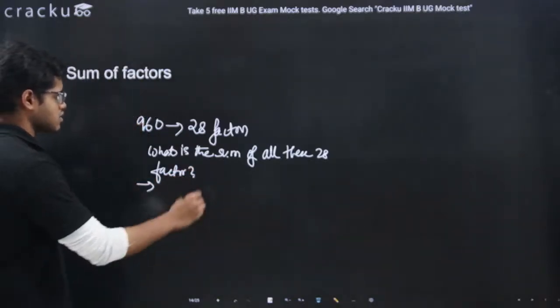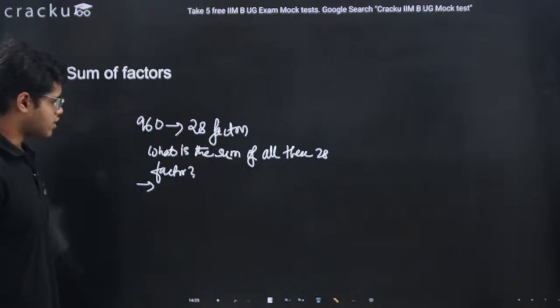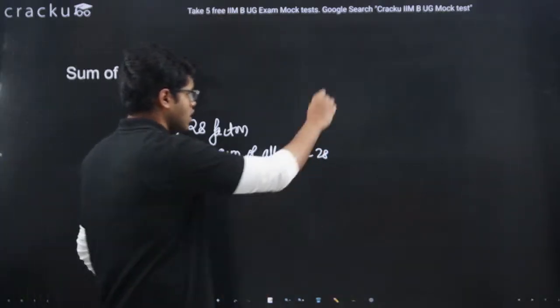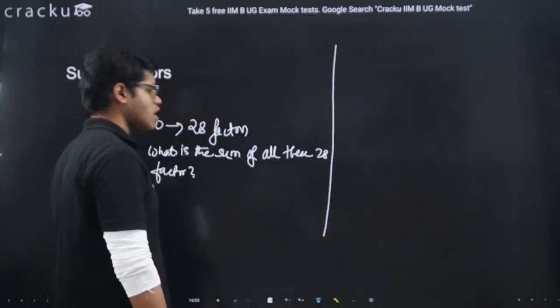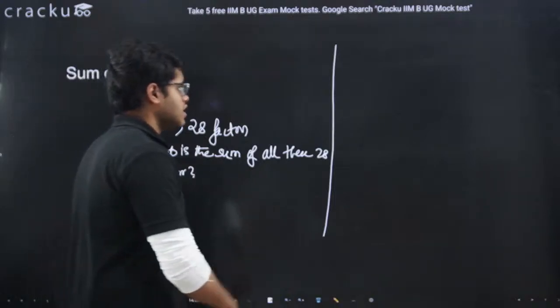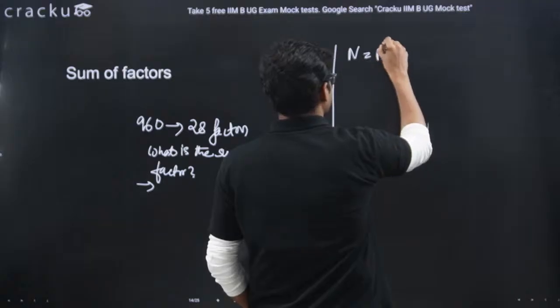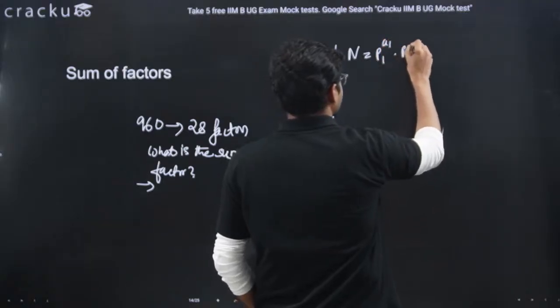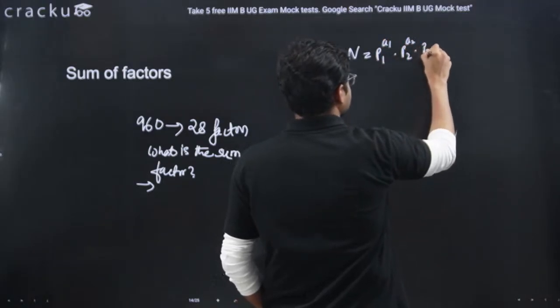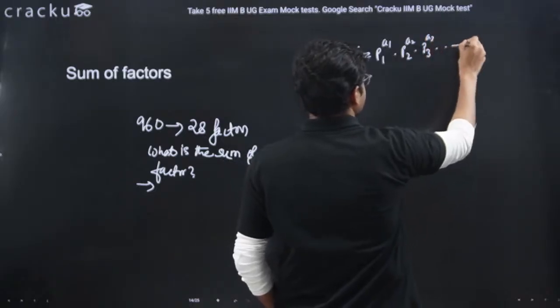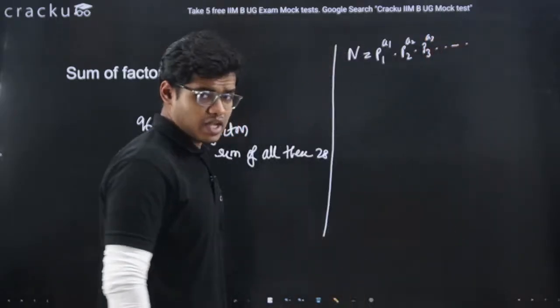If someone asks you that, for this also we have a formula. Again, we will see the general form first. So n equals p1 to the power a1, p2 to the power a2, p3 to the power a3, like this the series goes on, right?